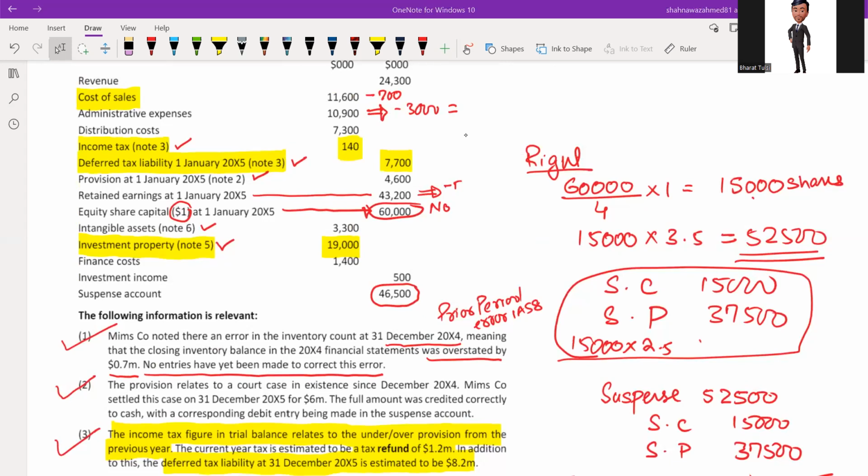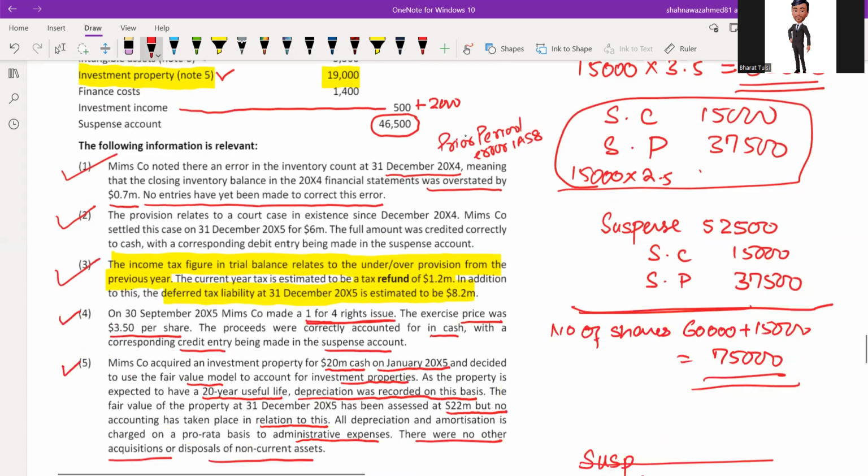Yes, the gain is usually recorded in, added in gross profit, or we can show it as a gain as a separate line item as well. Once I will prepare the profit and loss account, then I will show this 2,000. See, this is the investment income. It's already there. So we can also add this 2000 here in order to make it 2500. Now, we have a brand name, intangible asset, 3300 on the trial balance debit side.